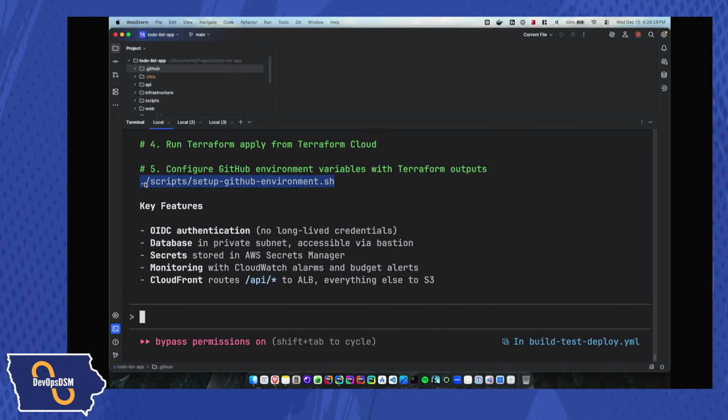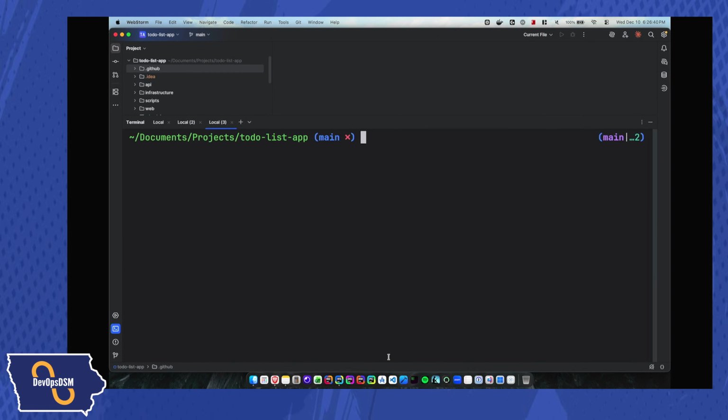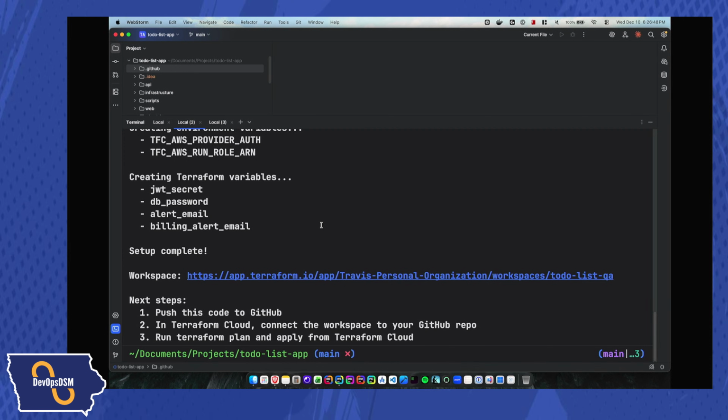But before I do that, I actually have to get some information from the infrastructure to set that up. So I'm not ready to do that yet. So I'm going to go ahead and at least get that ready here, and then once I have that information, I can enter it in. But I need to wait for the infrastructure to be done.